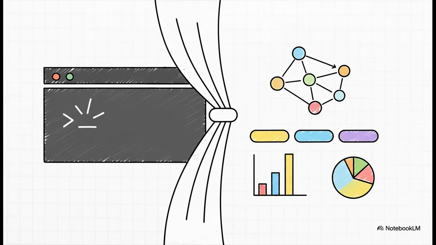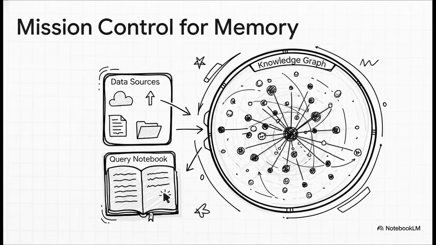And hey, if you're not a big command line person, don't worry. Cognee isn't just for coders. It also comes with a really nice user-friendly UI so you can manage your AI's memory visually. Seriously, think of this UI as your mission control center. You can actually see the knowledge graph and explore how different ideas are connected. You can manage all your data sources, whether they're on your machine or in the cloud. You can even add new information and ask questions right from there. It just makes the whole thing super intuitive.